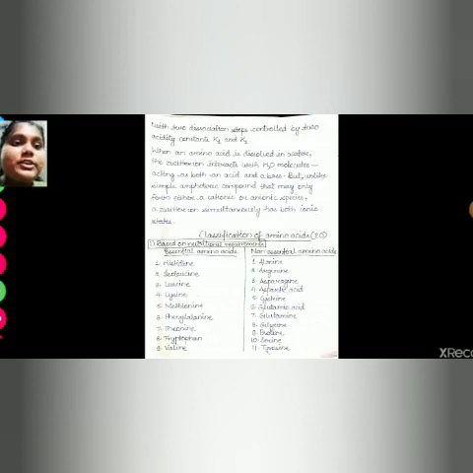Now let's see the classification of amino acids. On the basis of nutritional requirements, it is of 2 types: essential amino acids and non-essential amino acids.